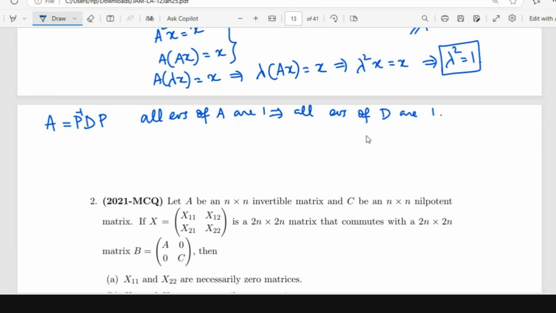And D is a diagonal matrix, so D has to have all its eigenvalues along the diagonal, which implies D is equal to identity, right? Implies A is equal to identity. I just substitute identity in the place of D, I'll get A is equal to identity. So if I have a diagonalizable matrix, all of whose eigenvalues are 1, then it has to be the identity matrix.